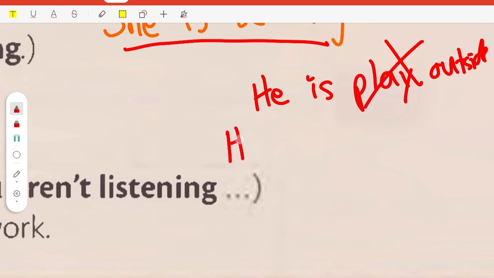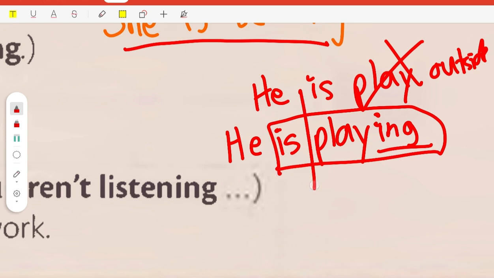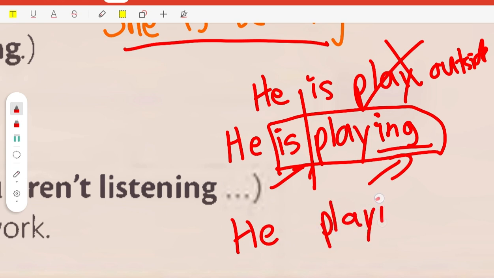You have to say "he is..." What do you need here? Yes, of course, you need -ing. "He is playing." When we want to describe an activity that is happening, especially using the continuous form, we need an auxiliary and -ing. Or you cannot leave it like "he playing." If you just add -ing like that, if you say "he playing," that is not correct yet. So what do you need here? Yes, of course, you need "is."